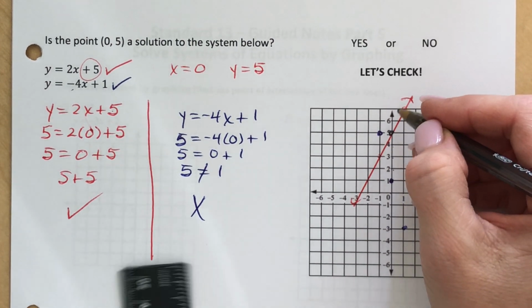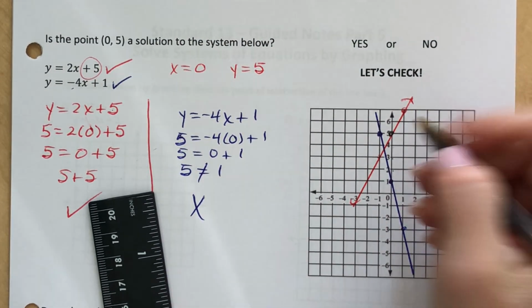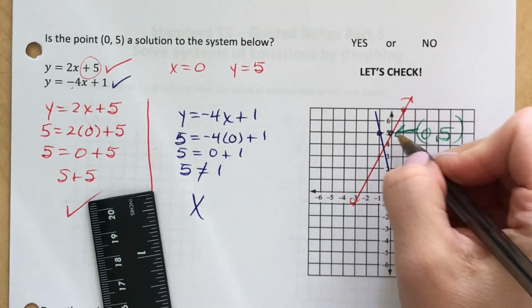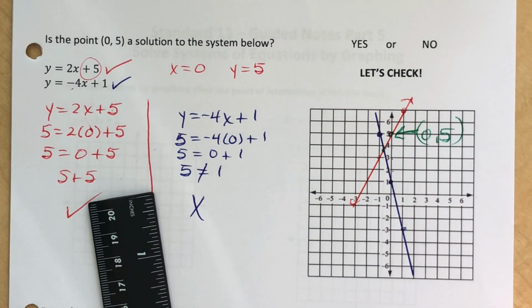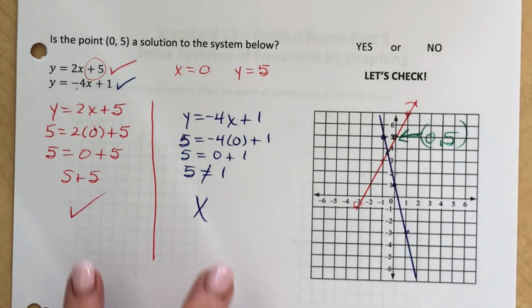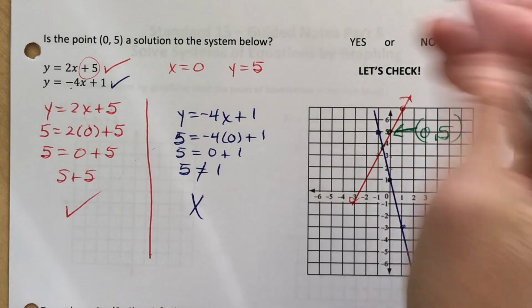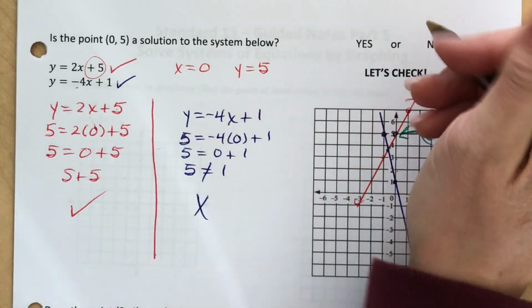It just misses it. So you can see with your eyes, this is the (0, 5) that I was wondering about, and it doesn't touch it. It touches somewhere crazy in the middle, like a fraction. So I don't have 2 check marks. It's on this line, but it's not on this line.